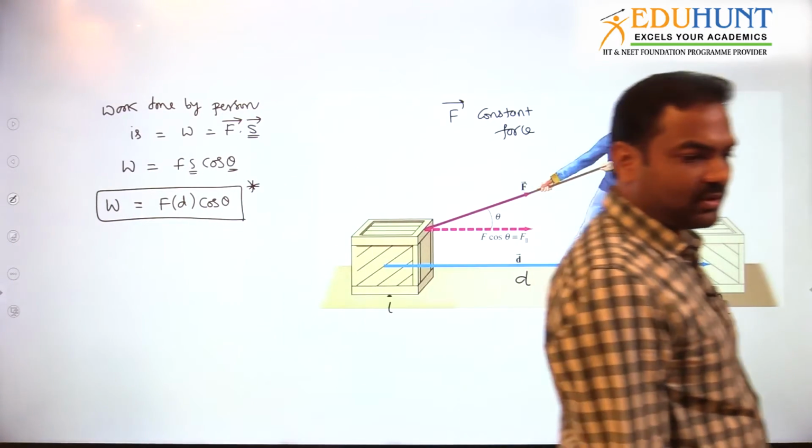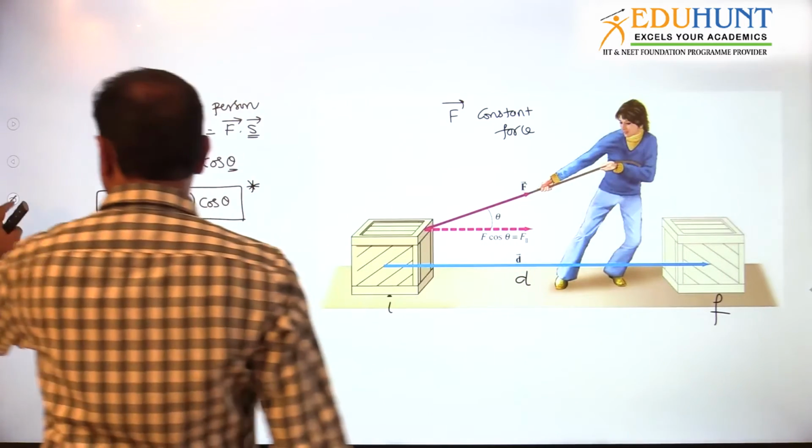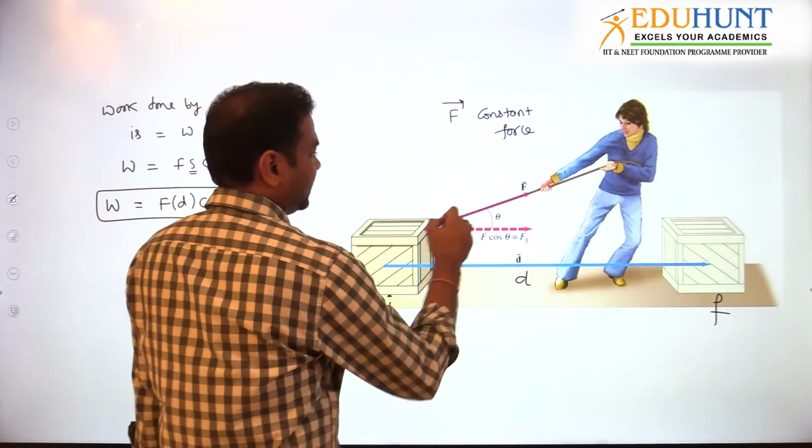Okay? So F d cos theta will be the work done by that person. Whenever force is constant, you can apply the F s cos theta formula. That is only what I mean to convey. Here one more thing is there. What is that? A little interesting one. F is the force.